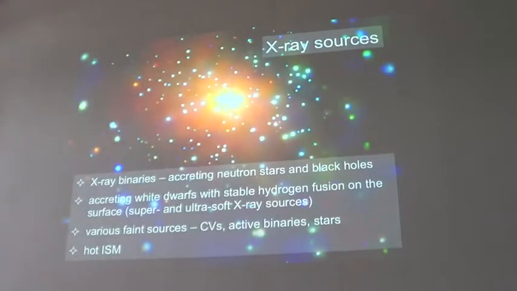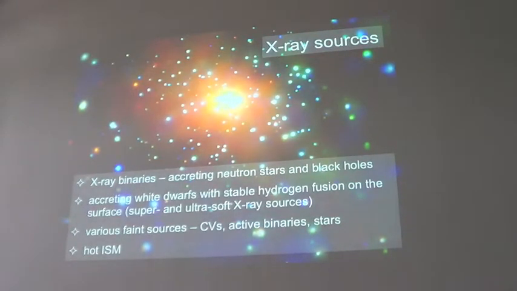This nice image, a Chandra image of the Andromeda Galaxy, of the inner part of the bulge, summarizes the main components of X-ray emission which I'll be talking about, which contribute to the X-ray output of a star-forming or normal galaxy. These are X-ray binaries, accreting neutron stars and black holes. Most of these points are X-ray binaries in M31.